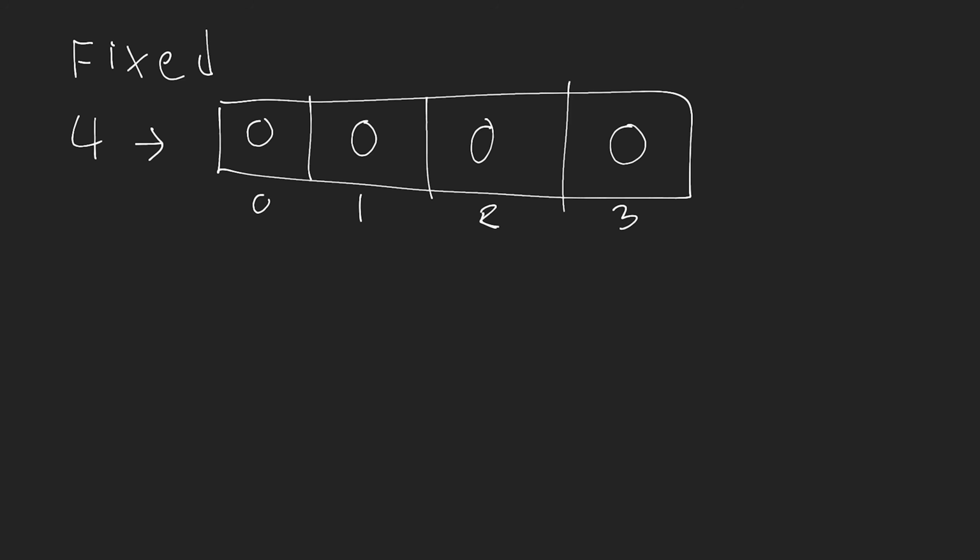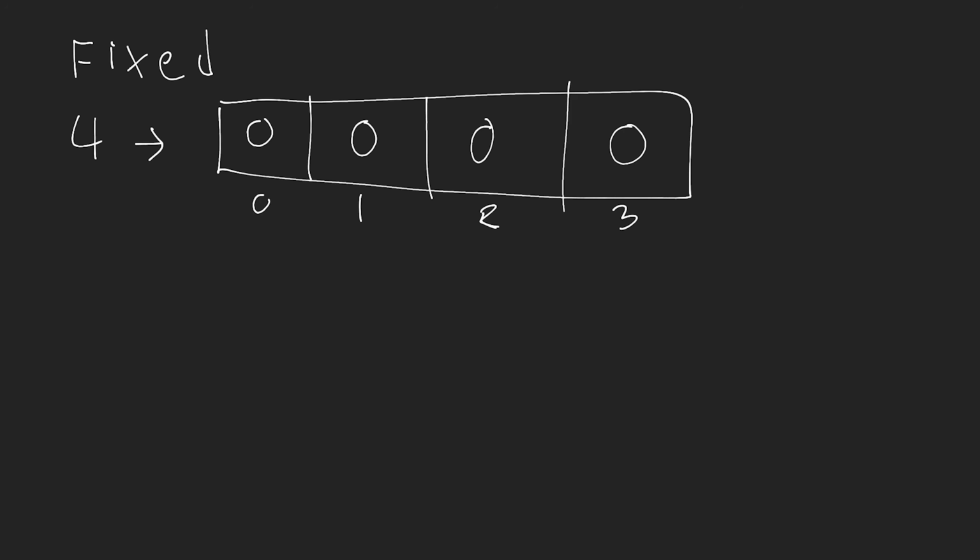Now the first thing to talk about is how long it takes to initialize this array. When I create a fixed sized array, this is a big O of n time operation. That's because if I have 4 elements, which is the size of my array, I need 4 operations to initialize or allocate each of these individual memory slots. When I talk about memory slots, I'm talking about my computer's RAM, which is where our program lives, and we'll talk about that more in just a minute. So it takes big O of n time to initialize a fixed sized array.